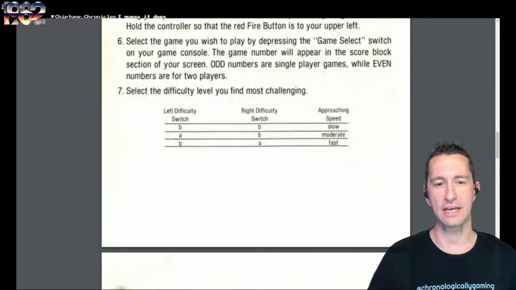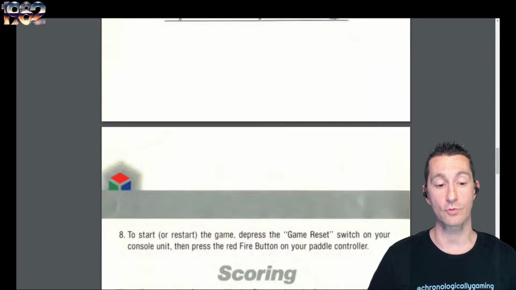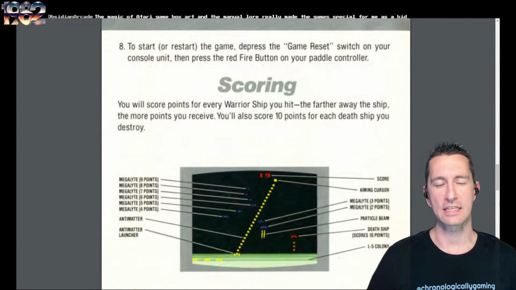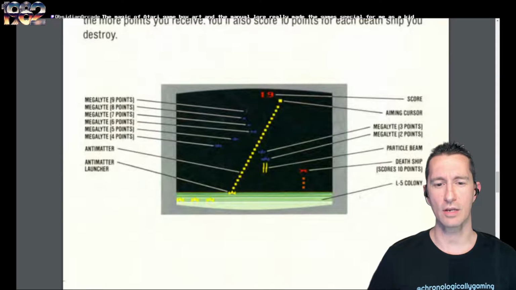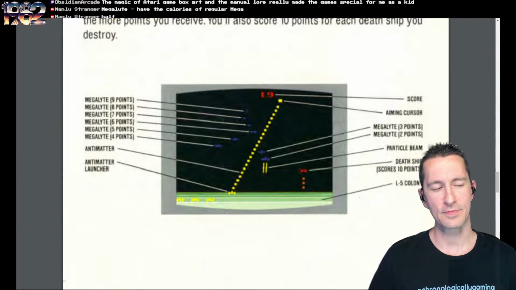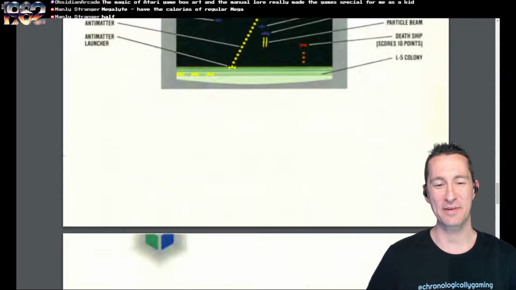They've got the difficulty switches left and right, and then showing the approaching speed. So you have lots of options with the difficulty switches. Very nice. Reset the game to begin. Scoring shows here. Wow, lots of points that you can pick up, and then it breaks down everything: aiming cursor, what a Megalite is, the particle beam, the death ship, and then the L5 colony, which we're protecting, a giant, massive green at the bottom. I do love it. It does feel that way.